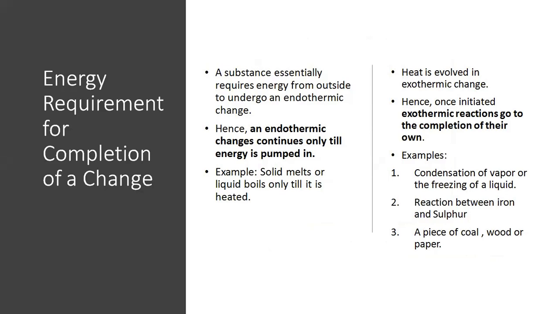Why is there an energy change in a chemical change? A chemical change involves a rearrangement of atoms. The reactant molecules break up and the product molecules are formed. These processes are not only opposite in nature, but involve different amounts of energy too. So in the overall process, there is either a surplus or a deficit of energy. Surplus means an excess of energy, or there will be a deficiency of energy. If there is excess energy, it will be given out. And if there is an energy deficiency, then it will be taken in. So there is a change in energy in a chemical change.